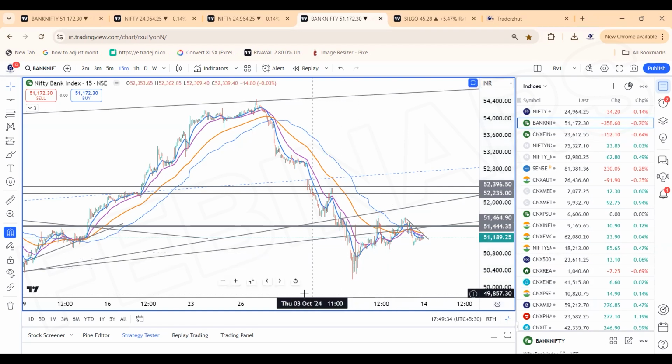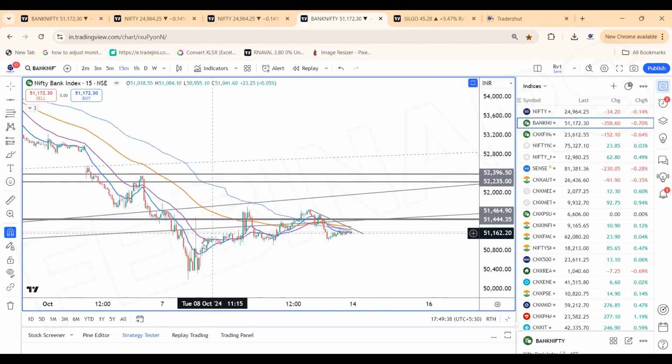The advance internal wave counts seem to be ABC. The structure seems to be ABC. That's what personally I feel. The clarity has not yet come in the Bank Nifty counts. So Bank Nifty holds the clue for the markets. One more low might be pending.